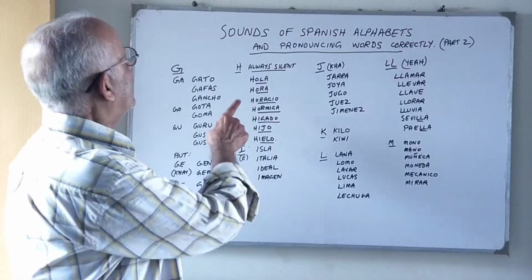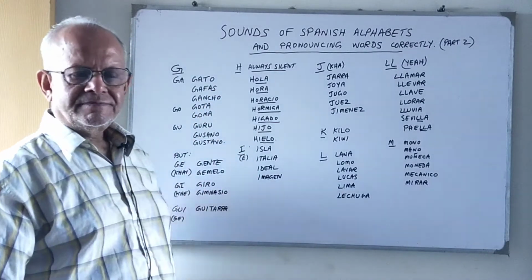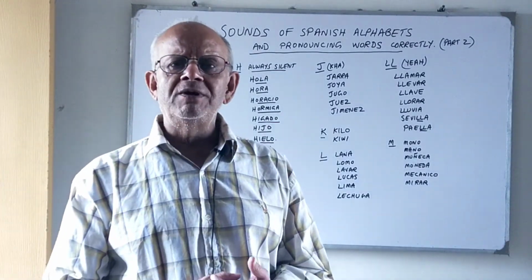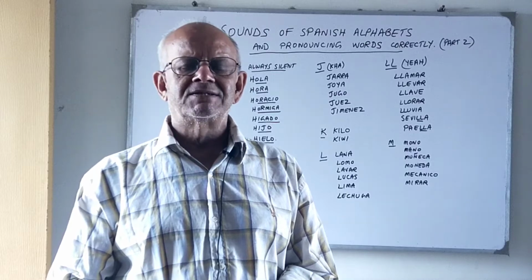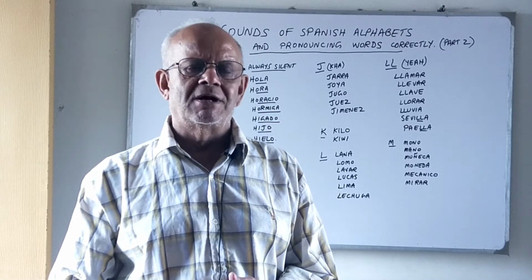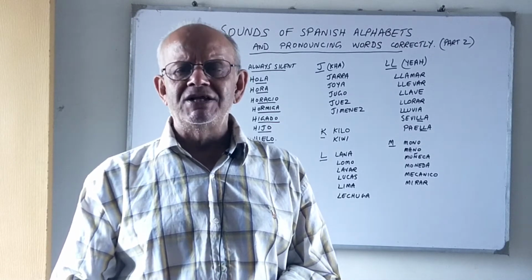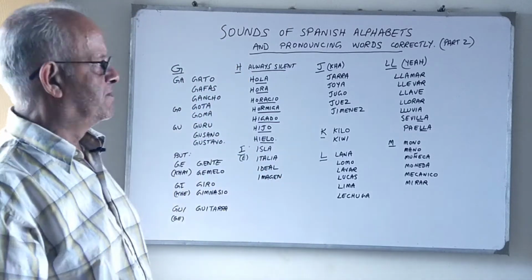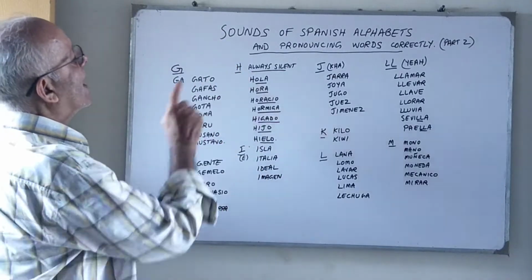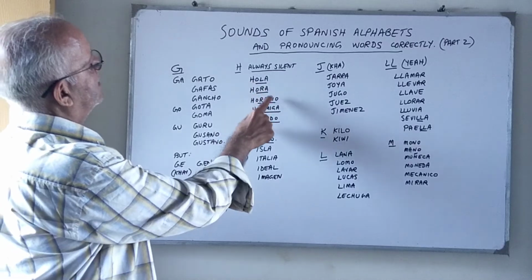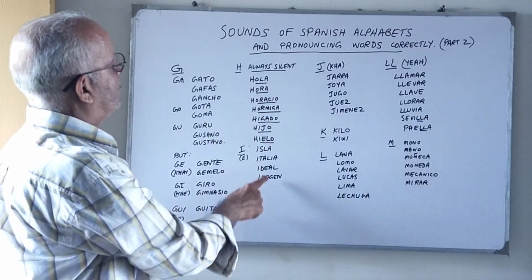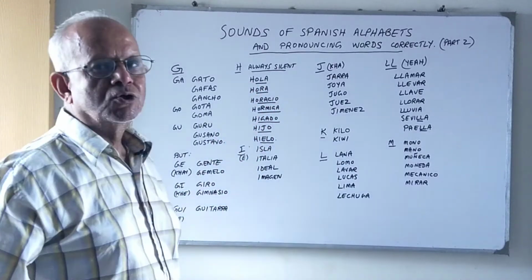Now let's go on to H, my friends. Okay, H is the only alphabet in the Spanish language that's always completely silent. It has no sound. Okay, so never pronounce the H in the Spanish language. Okay, I'll give you some examples. Hola. Okay, you see I've underlined what we pronounce. The H's are all silent. Okay, so hola.